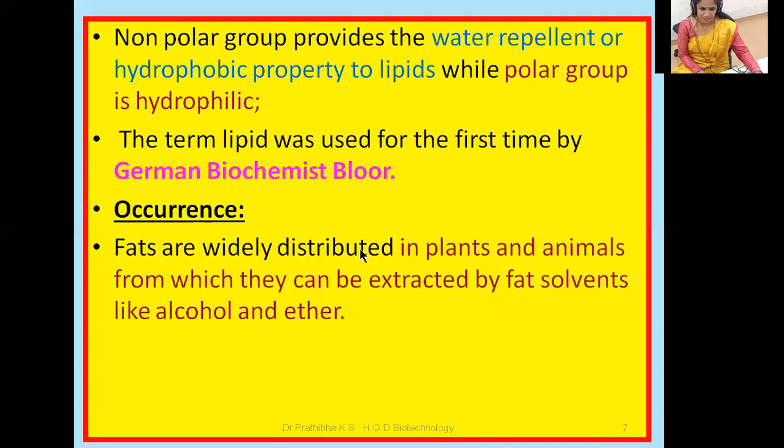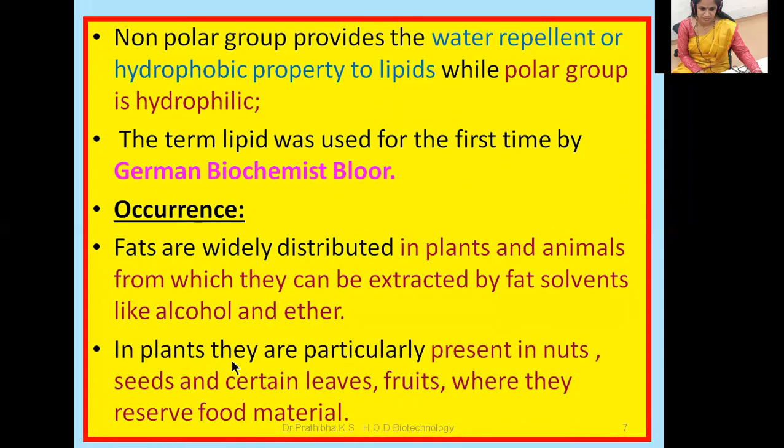Fats are widely distributed in plants and animals, from which they can be extracted by fat solvents like alcohol and ether. In plants, they are particularly present in nuts, seeds, and certain leaves and fruits, where the reserve food material is stored, so you can see a rich amount of fats there.